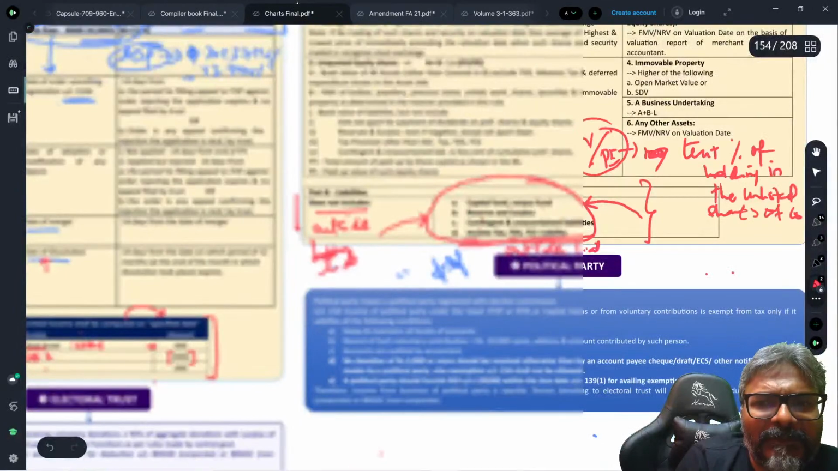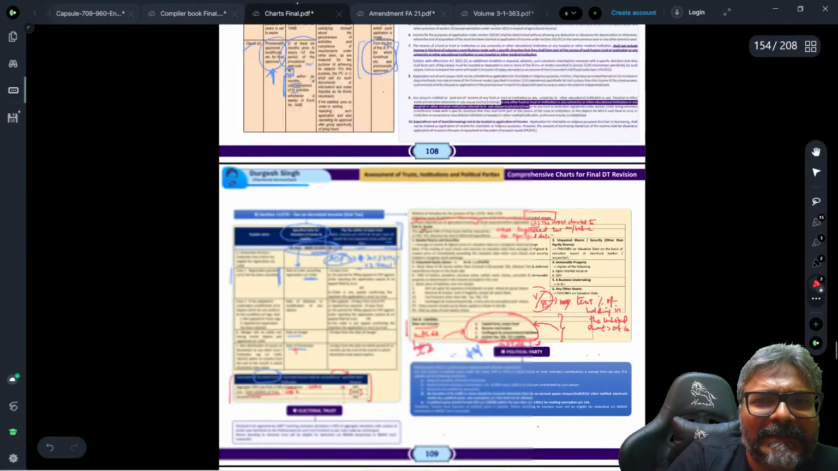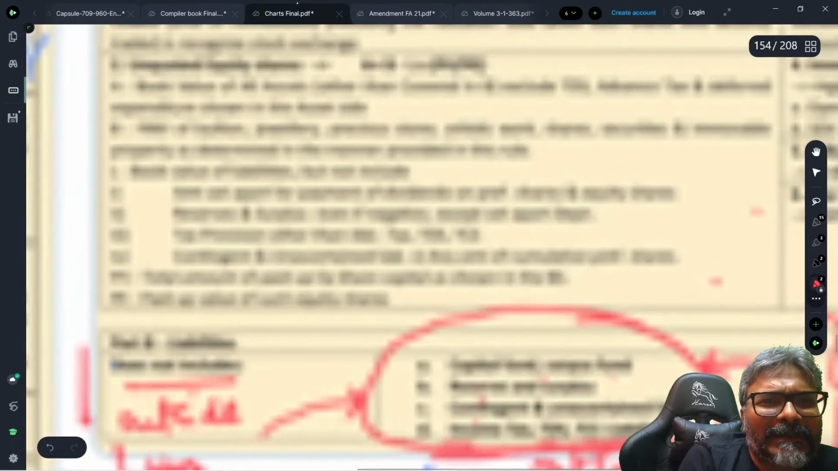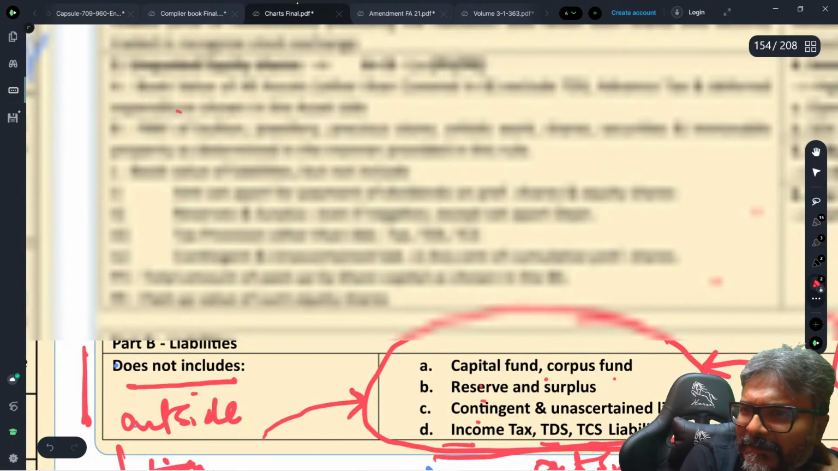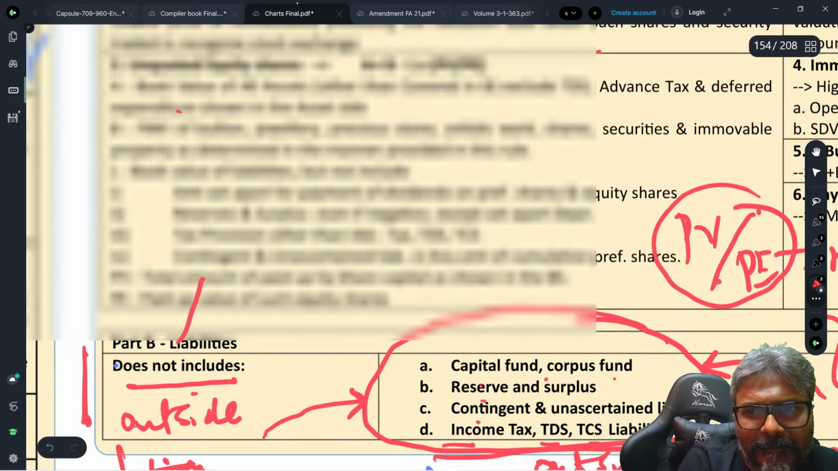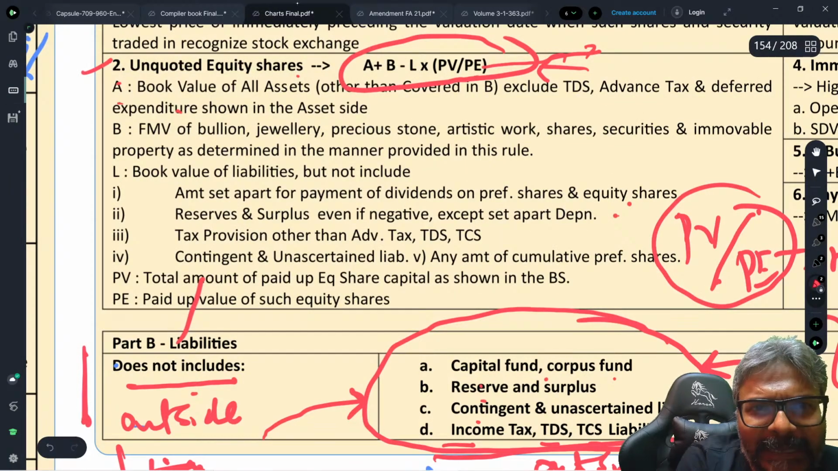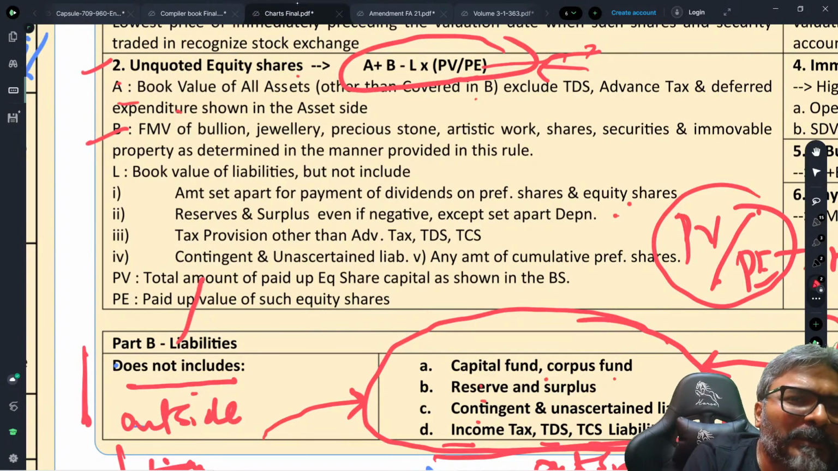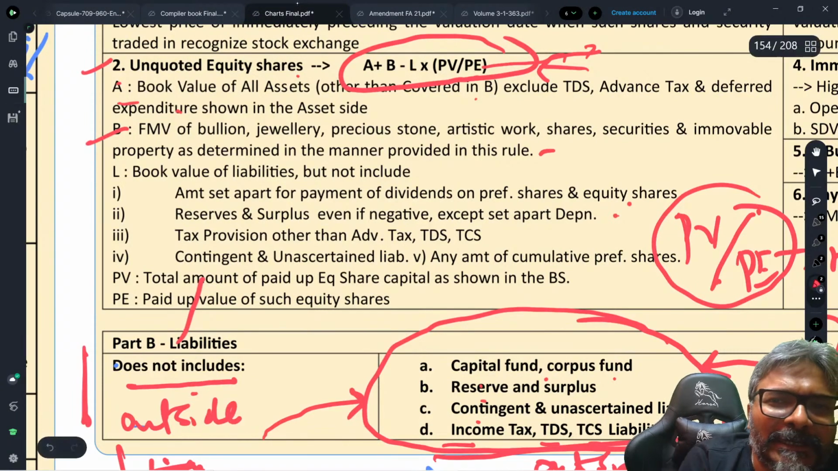So that leads us to this A plus B minus L. So what is this A plus B minus L? It's a simple thing, students. A is all the assets which are there in this context. A is the book value of all the assets excluding those covered in B, and B we all know: bullion, jewelry, precious stone, artistic work, shares, securities.